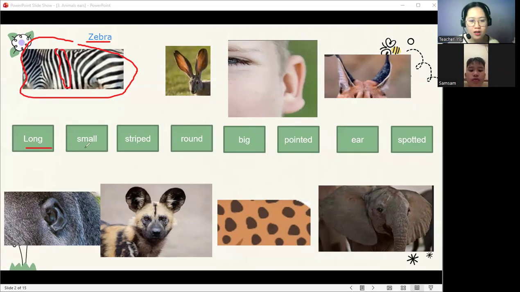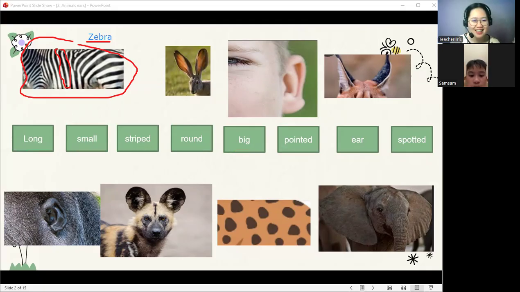Is it long, small, striped, round, big, pointed, spotted, or ear? What do you think is the right word? Long. Are you sure it is long?